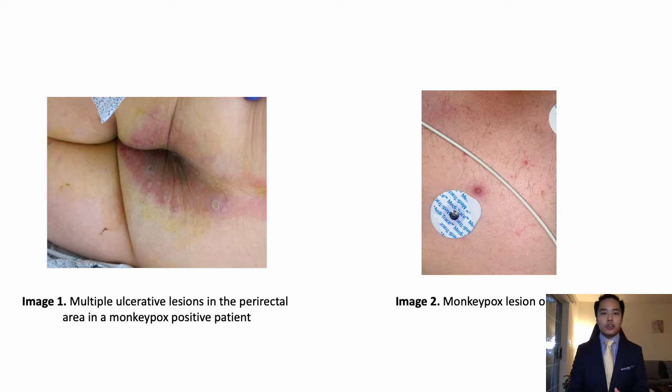In these two images, here are the most common presentations of monkeypox patients that we have dealt with. As we see on the left in image 1 is typical ulcerative lesions in the perirectal area, and on the right we see a monkeypox lesion on the chest.